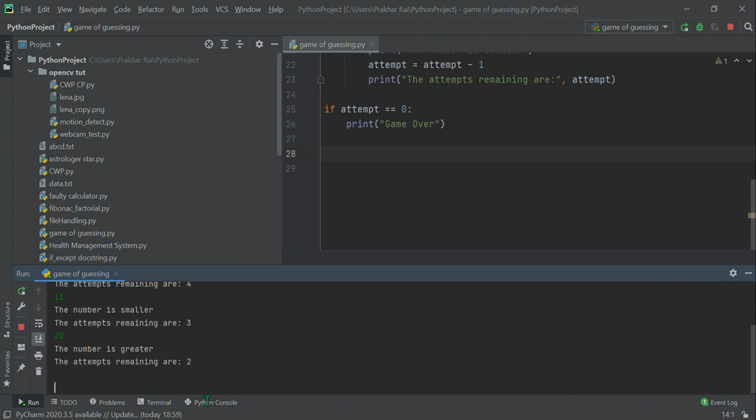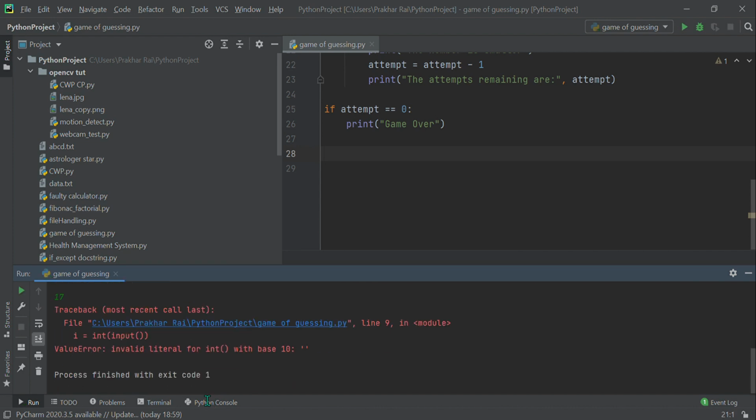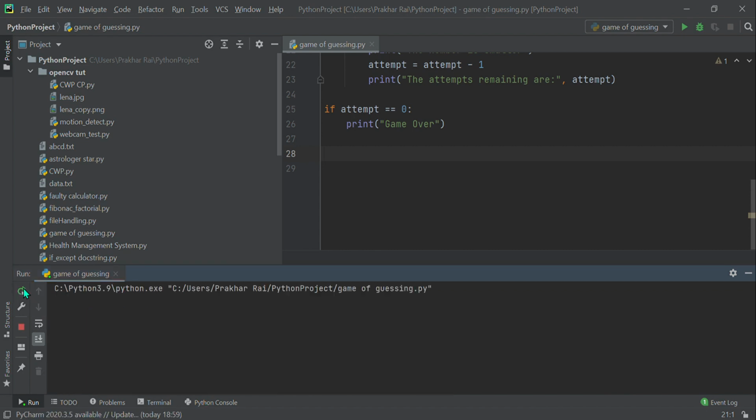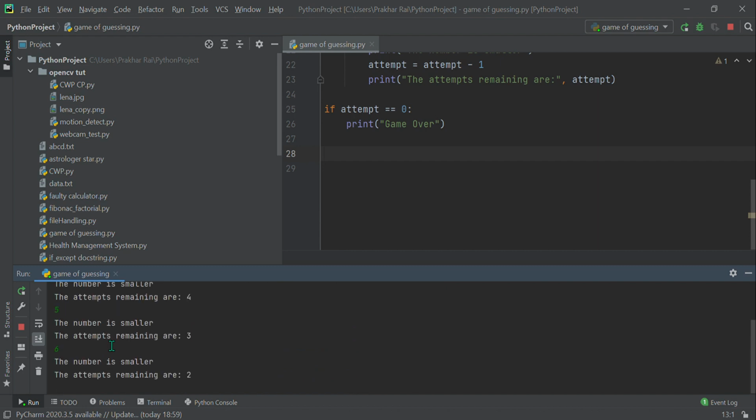Let's say I guess 17. Sorry, I mistakenly pressed the space; I should give the integer. So 17. The number is still smaller and the attempts remaining are 1. Now if I don't guess it right, the game would be over, and it indeed gets over.